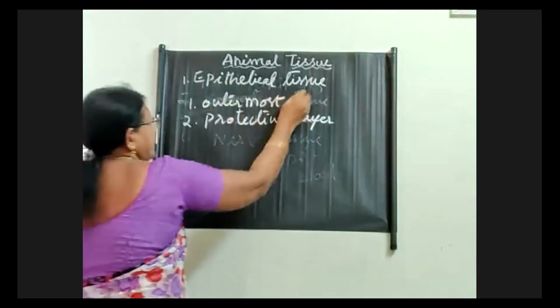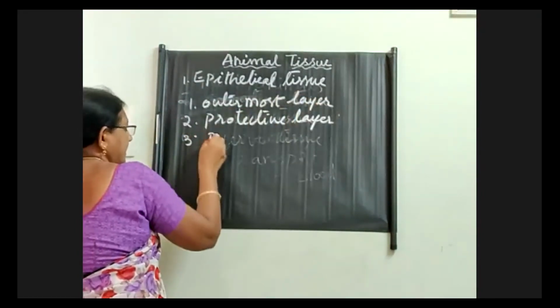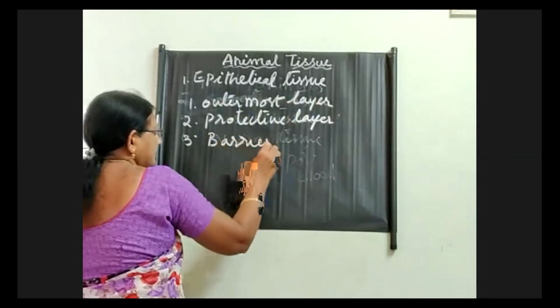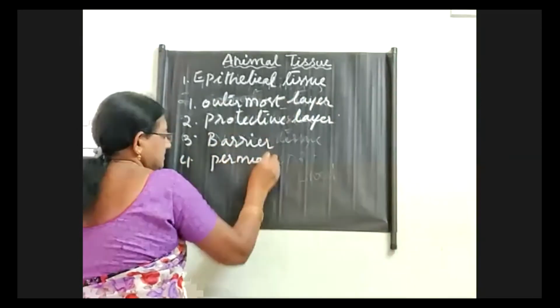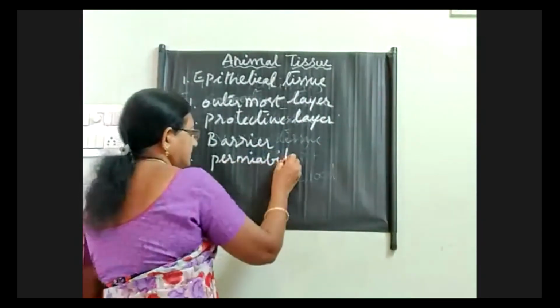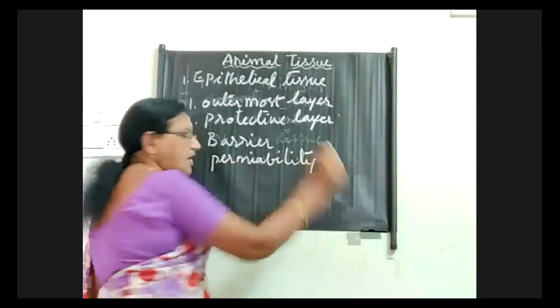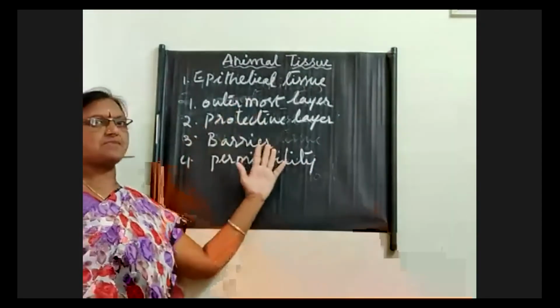Outermost layer, protective layer, acts as a barrier, and has permeability. So the main topics I have written, let me explain one by one.